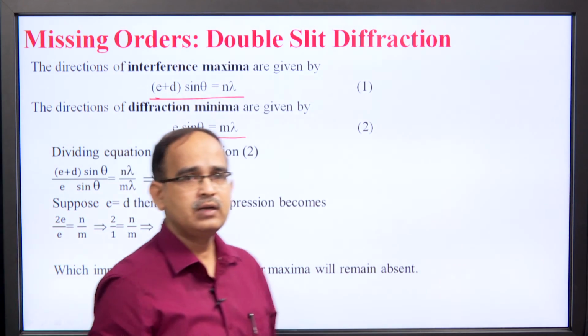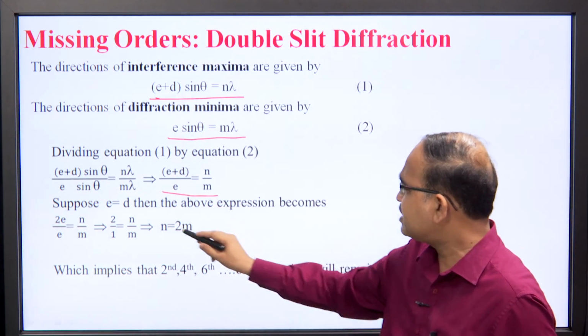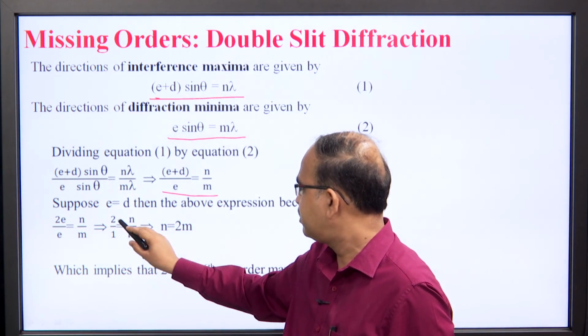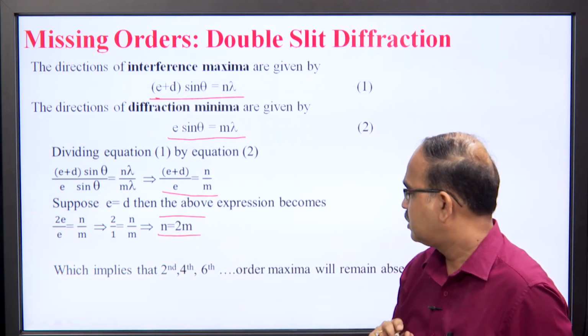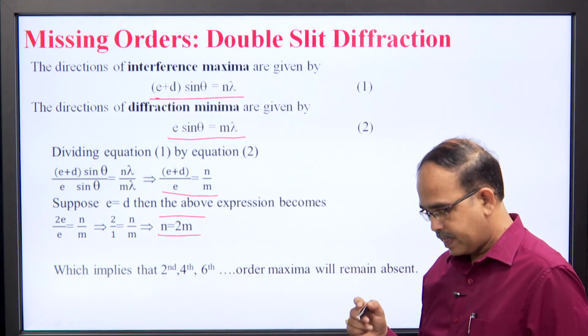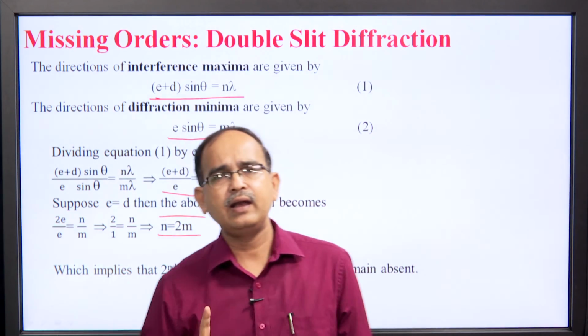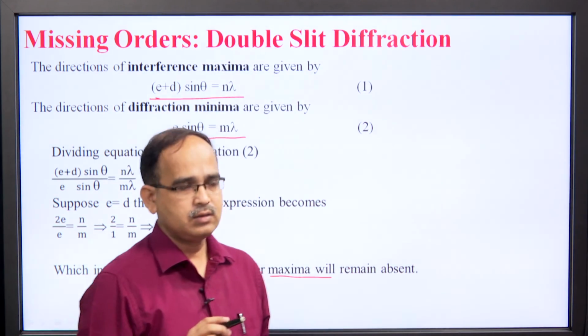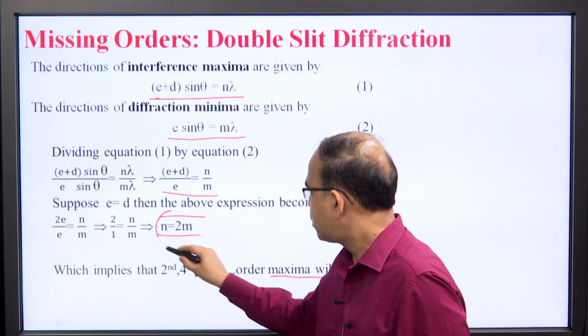Now, what will happen if e is equal to d? If e is equal to d, then we have an expression like n is equal to 2m. This is a situation when some maxima are absent, because both n and m are integers, and for all integers this equation cannot hold.